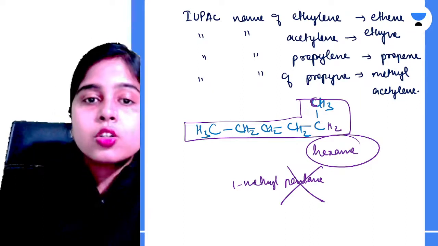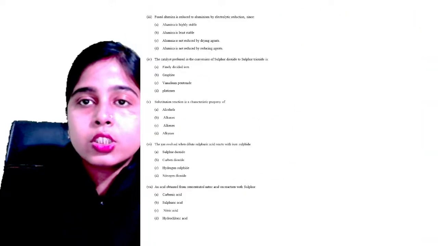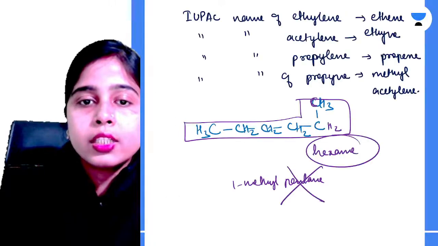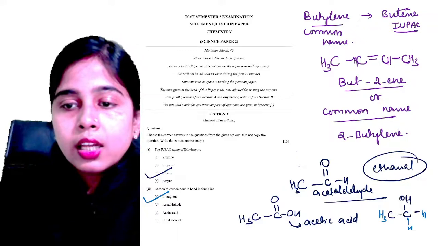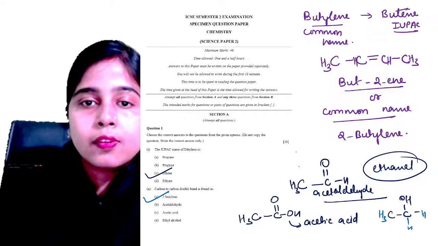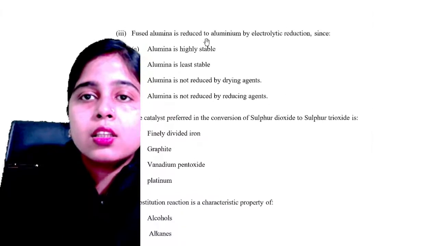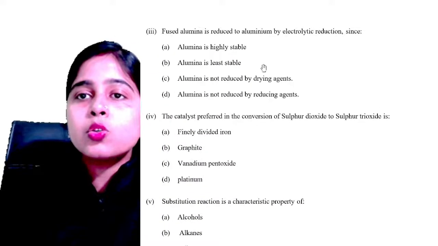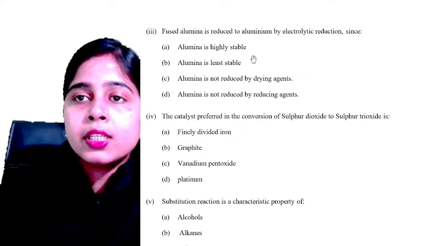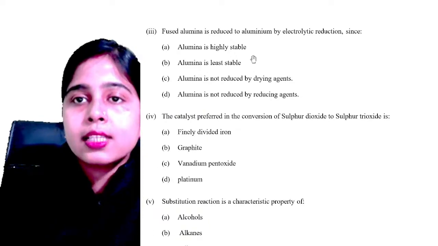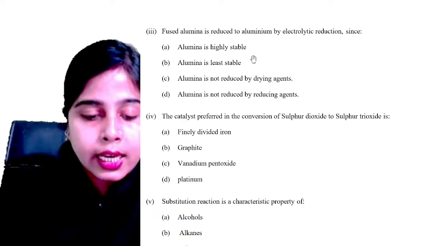Chalo, so let's go on to our next question. So we have solved two questions here. And now it is time to solve our third question. Let's try to answer it, everyone. Fused alumina is reduced to aluminium by electrolytic reduction, since alumina is highly stable.